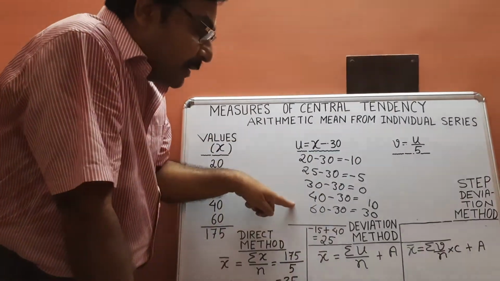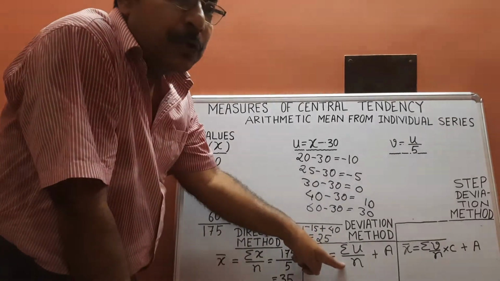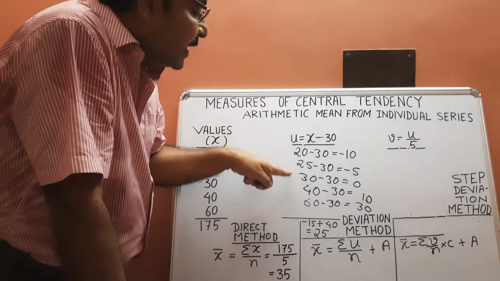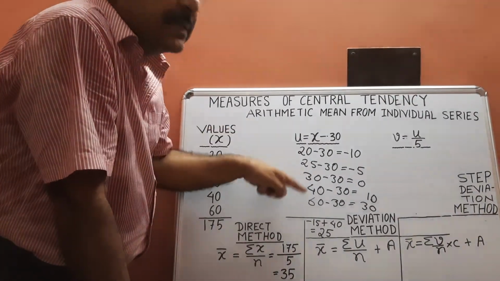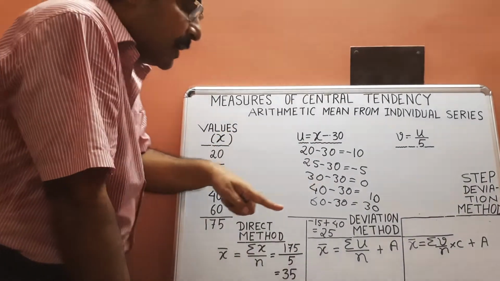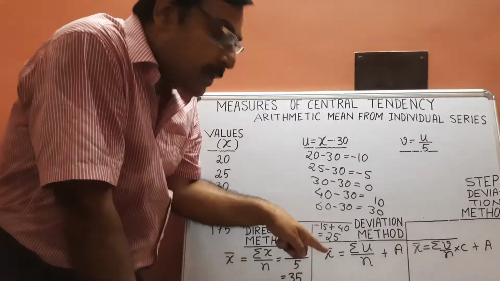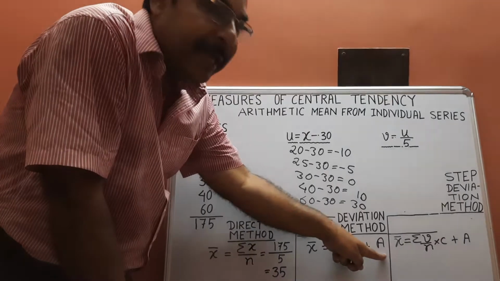You get a new variable, but U by n should not be the arithmetic mean. U by n is the arithmetic mean of the entire U series. But you are asked to calculate arithmetic mean of X series. So some adjustments are there in this formula. Summation U by n plus a.